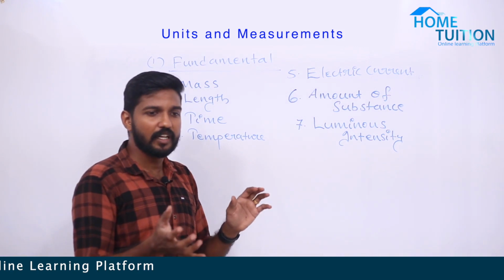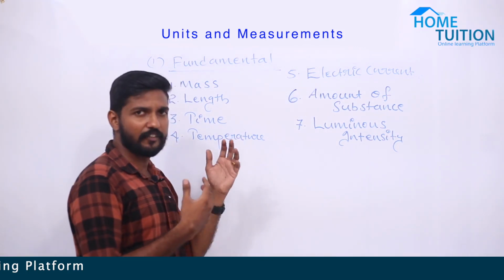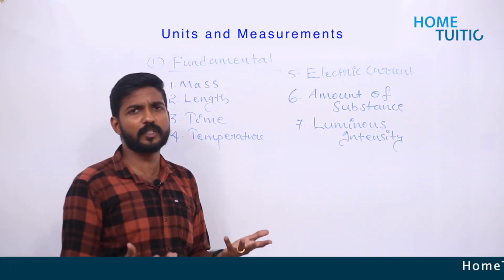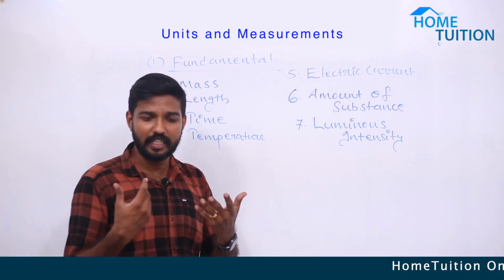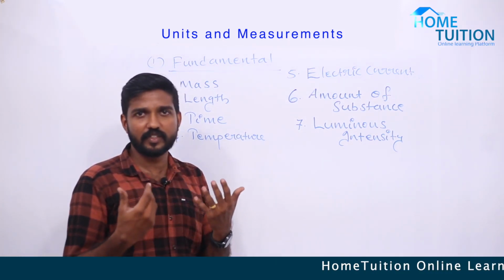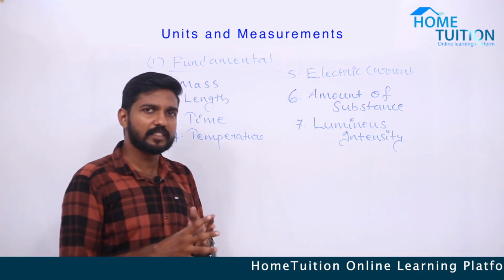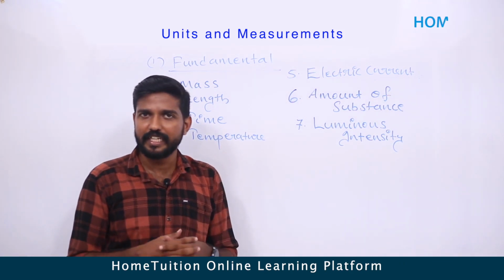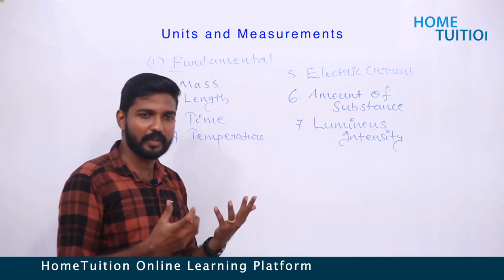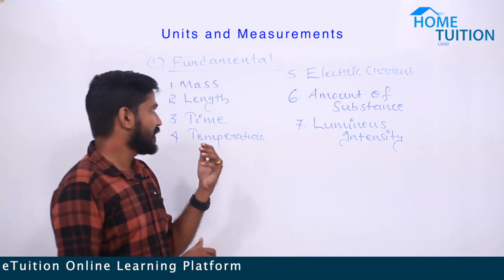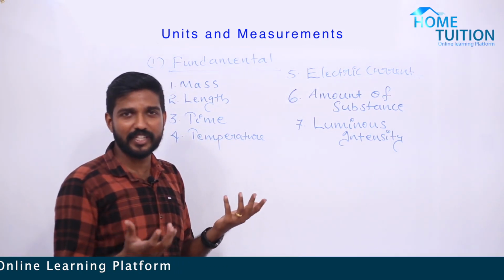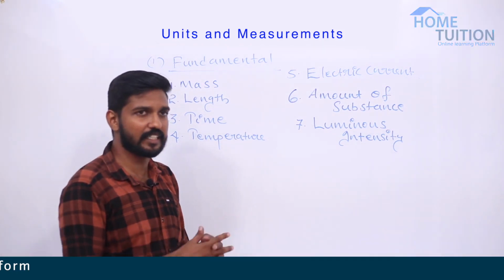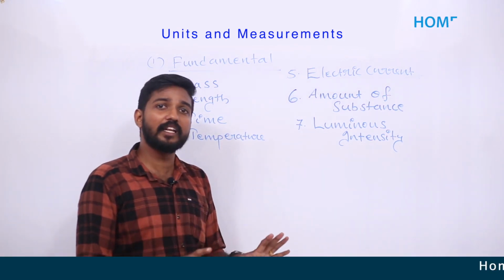Next we will learn what the fundamental quantities are. The first fundamental quantity is mass. All of you know what mass is; you have learned mass in your 9th and 10th classes. Mass is the amount of matter contained in an object. So mass is a fundamental quantity. Next one, length. I think you don't need an explanation for length. All of you know what length is. It's another physical quantity, and it is also a fundamental physical quantity.